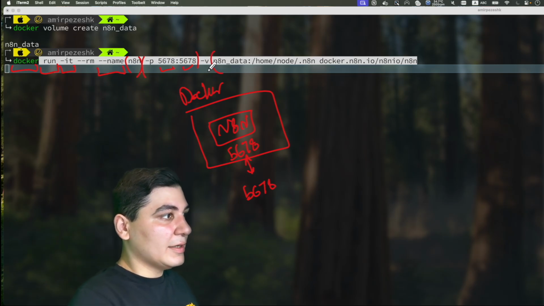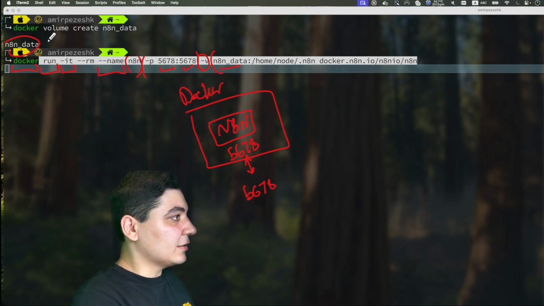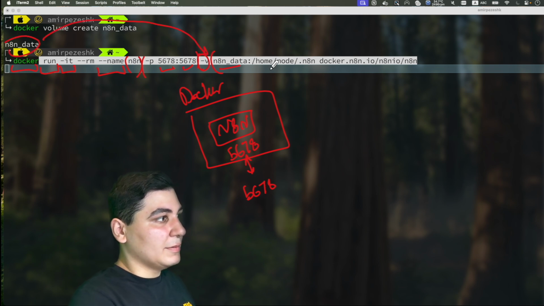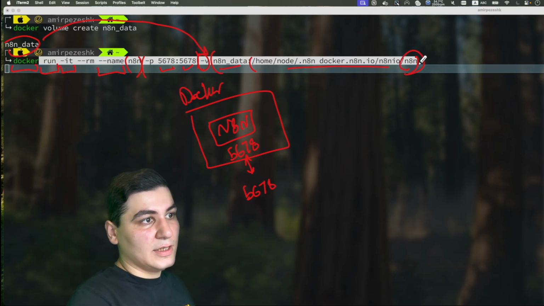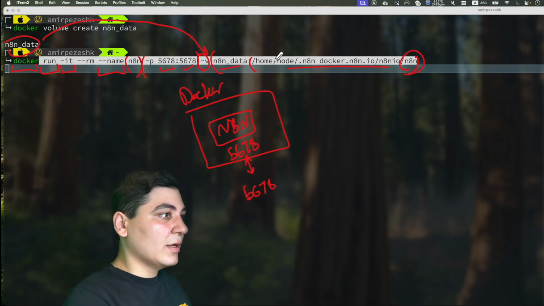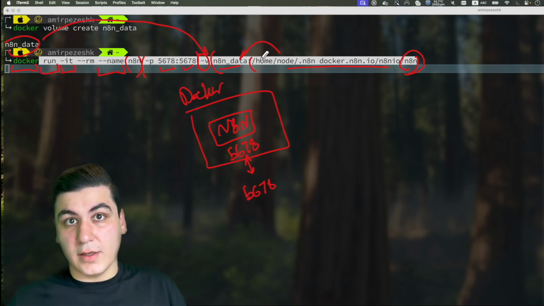Then we are giving it the volume, and the volume that we created here, we are bringing it here. So we are saying, mount this path from the container, the data which is inside this directory, into this volume from the Docker.